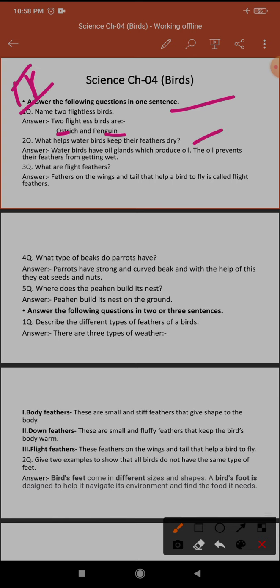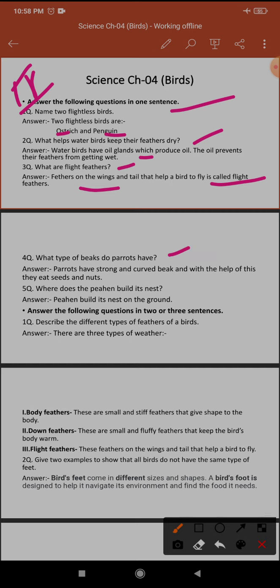The next question: what helps water birds keep their feathers dry? You can see it in your textbook. Did you know fact: water birds have oil glands which produce oil, and the oil prevents their feathers from getting wet. Oil's density is lower than water, and that's why it protects. What are flight feathers? Feathers on the wings and tail that help a bird to fly are called flight feathers.